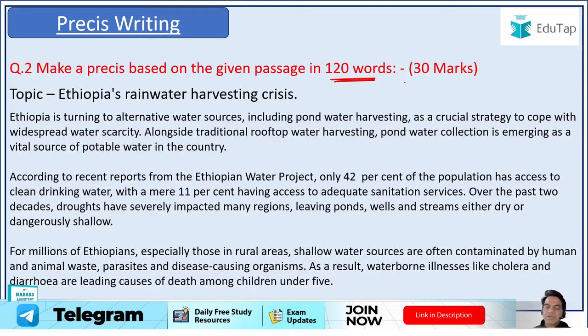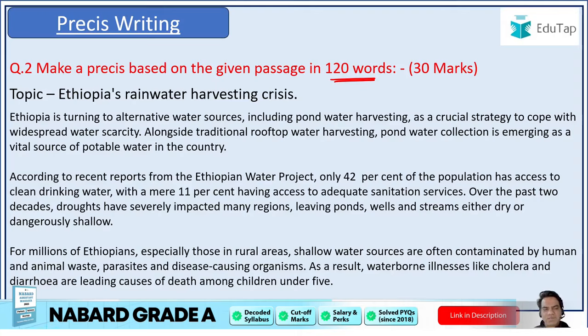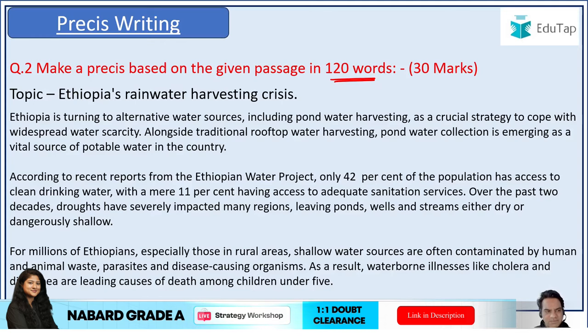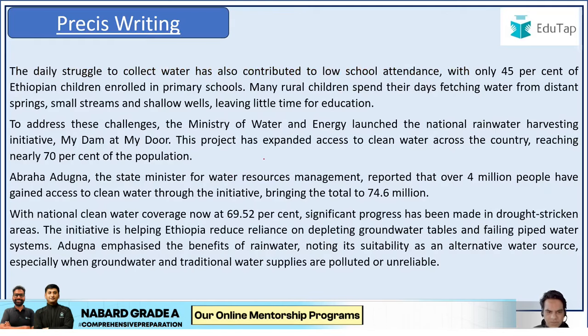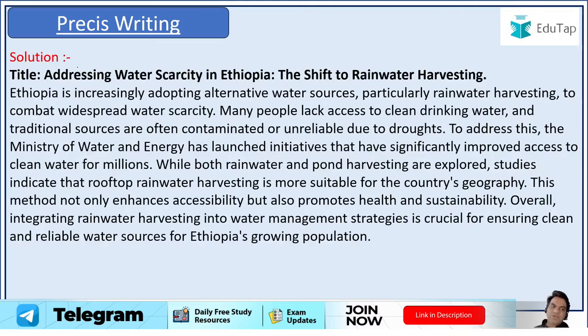So this is a good scoring question here. You can... 120 words is not even 10 sentences, guys, and you can score 30 marks, because just for 10 good sentences, I think that becomes a very scoring part itself. So you can read the whole passage, what was the harvesting crisis there, what was the problem, what are the issues that the governments and stakeholders were facing, and then you could make a simple 120-word Precis like this.